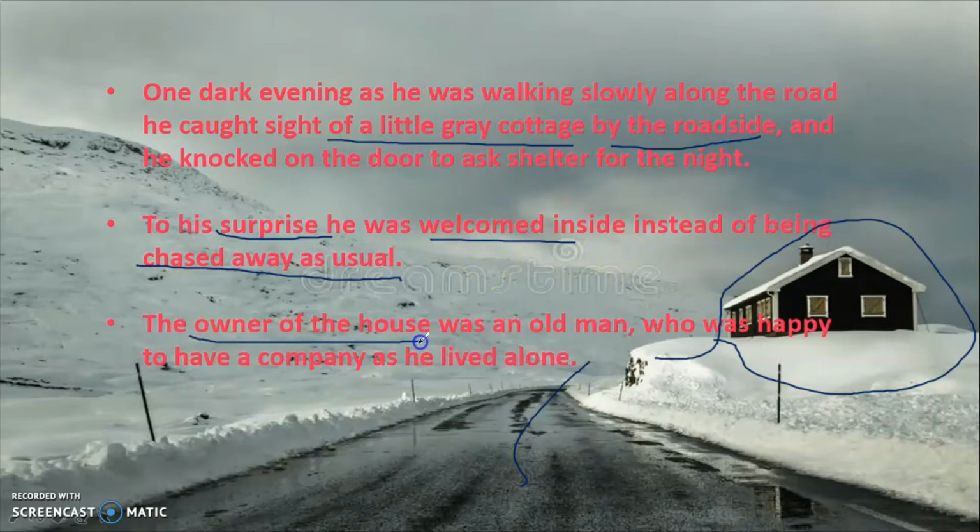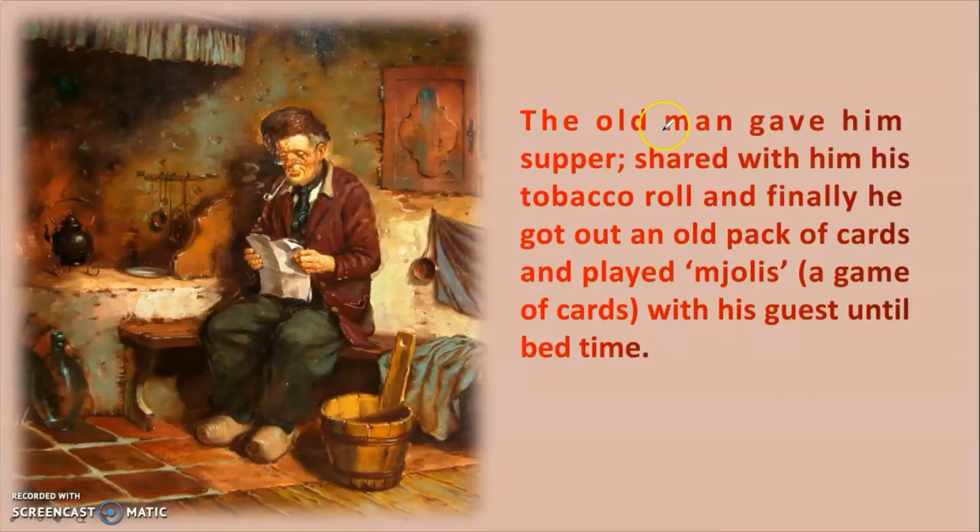The owner of the grey cottage was an old man, and he was happy to have company as he lived alone. So the poor old man who used to live by the roadside in a little grey cottage was a lonely man, and he welcomed his guest inside. The old man gave him supper. Supper means he gave him food, and he shared with him his tobacco roll. And finally, he got out an old pack of cards and played Mullis. Mullis is a game of cards in Sweden, with his guest until bedtime.